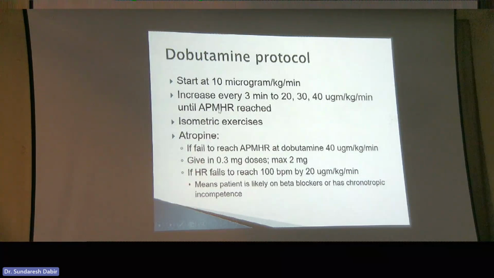If the patient is still not reaching that heart rate, despite going to 40 mics of dobutamine, then you can do a simple thing. You can give them a tennis ball to take in their hand and then just squeeze the tennis ball. That kind of isometric contraction will cause the heart rate to increase by 5 or 10 beats per minute. In some countries, instead of a tennis ball, they actually have these contraptions, like those hand exercisers, which give you a very specific amount of stress. Otherwise, you can give atropine at the standard doses of 0.3.